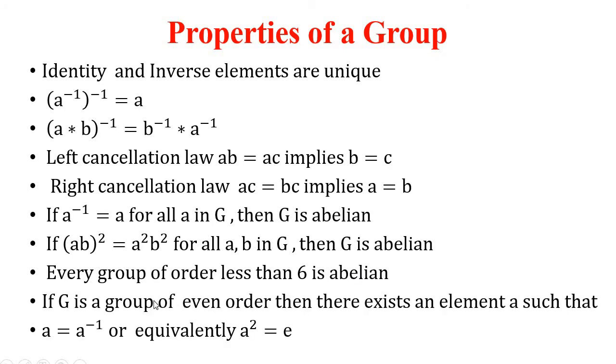If G is a group of even order, then there exists an element A such that A is equal to A inverse, or equivalently A square is equal to E. Means if a group has even order, means the number of elements in a group is even, then we say that A is equal to A inverse, and equivalently A square is equal to E. Now let us pass on to the subgroups.